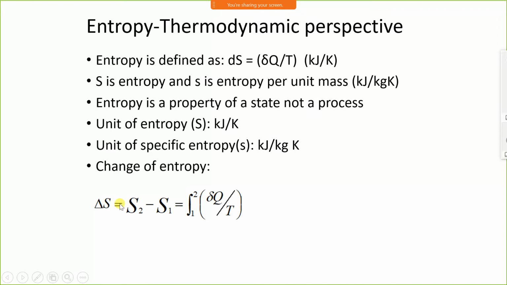Delta S or dS is equal to S2 minus S1. It is like dV, V2 minus V1; dP, P2 minus P1; dT, T2 minus T1. But change in entropy is written as delta Q upon T. Therefore, to find total entropy, we have to integrate from point 1 to 2, from process 1 to 2. Integration 1 to 2 of dQ by T gives the total entropy.